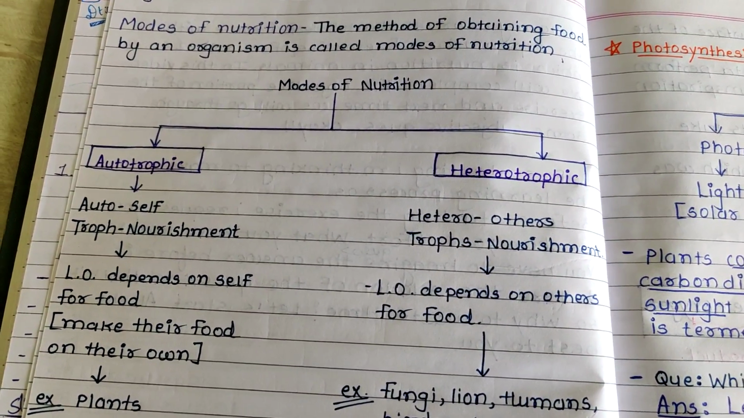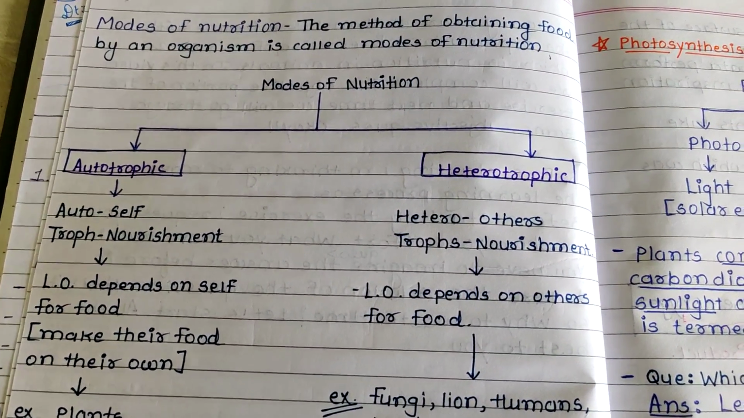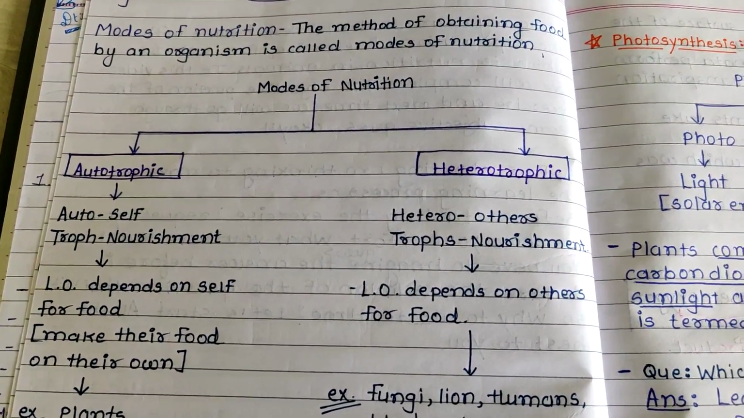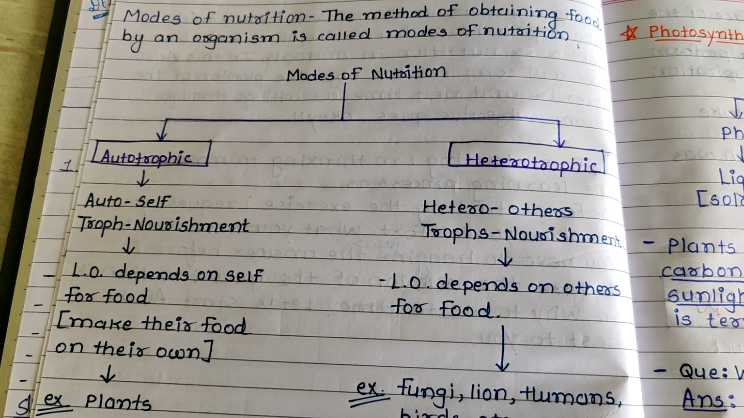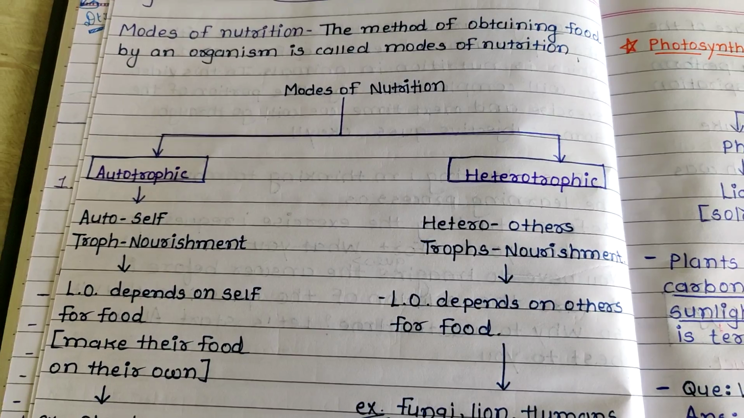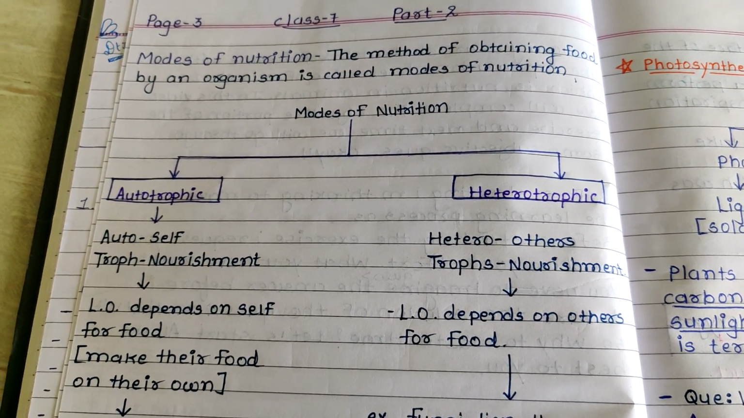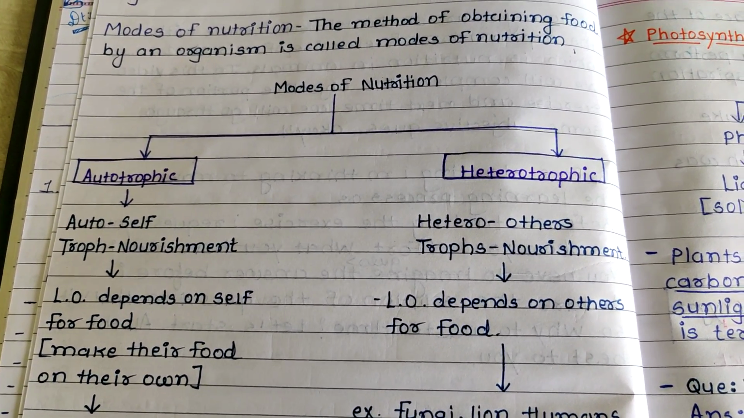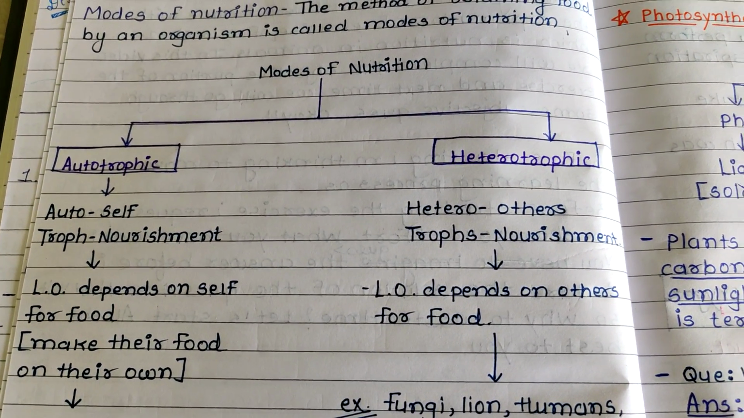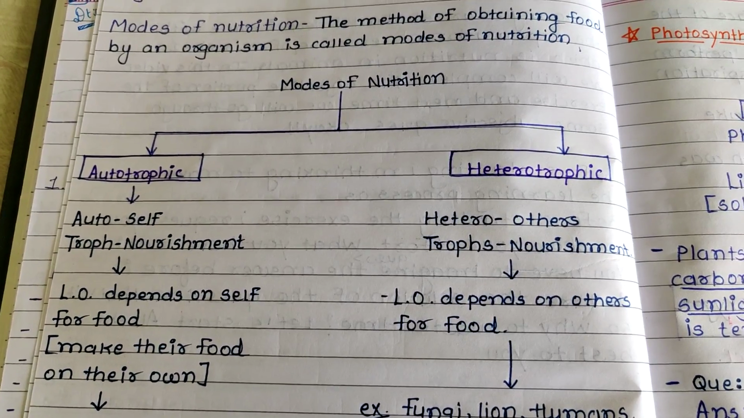Nutrition means living organisms consume food and that food is utilized by their body. It is known as nutrition. Whatever food we consume, from that food we get some important nutrients, which are used by our body. So it is known as nutrition.